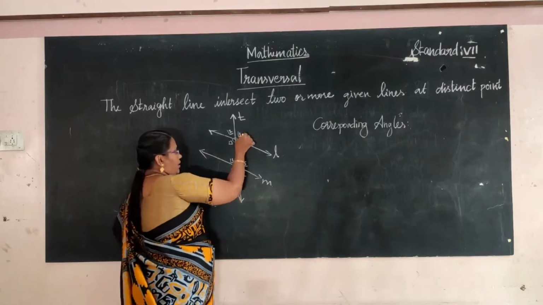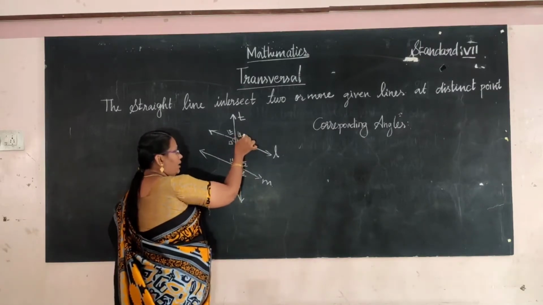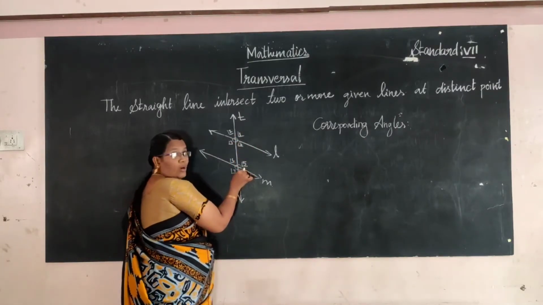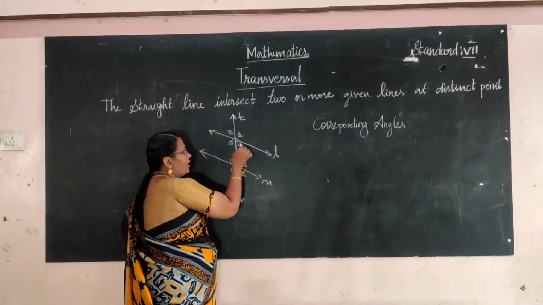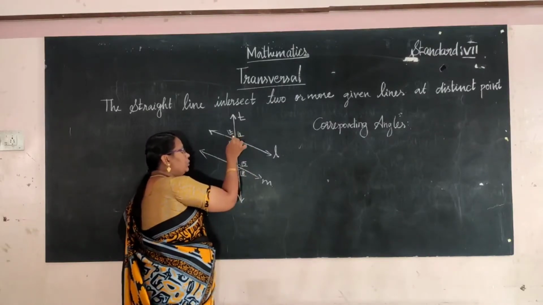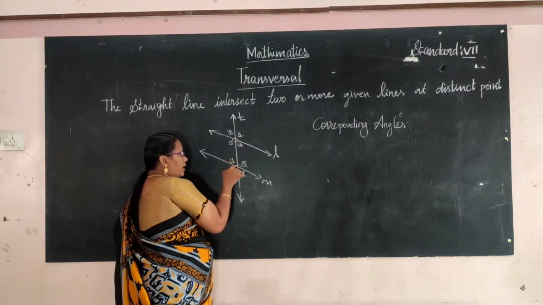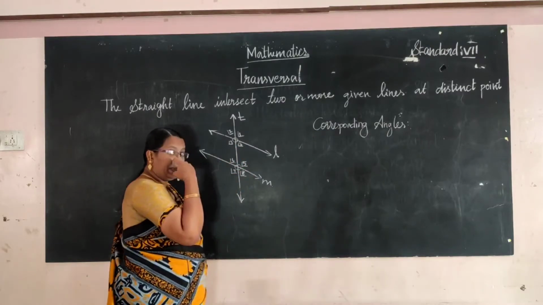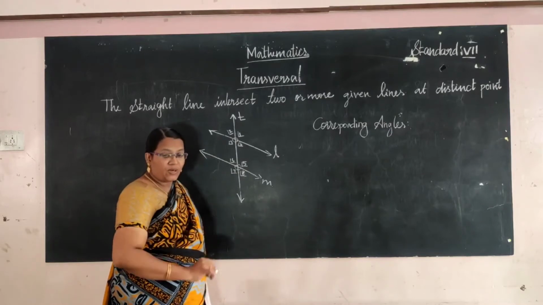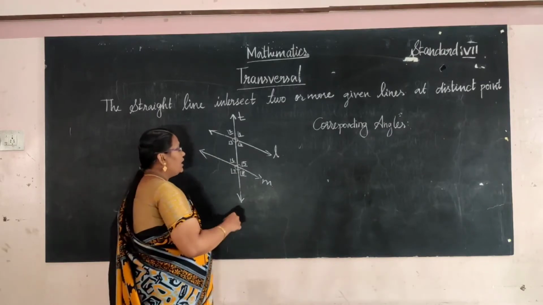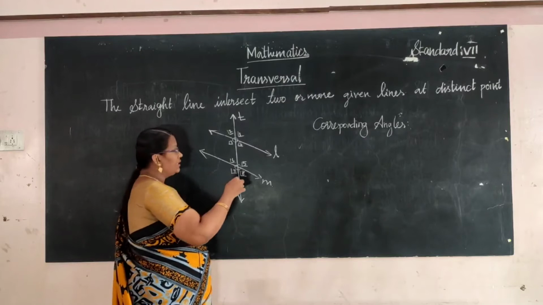Here angle 1 is corresponding to angle 5. Which angles correspond to each other?